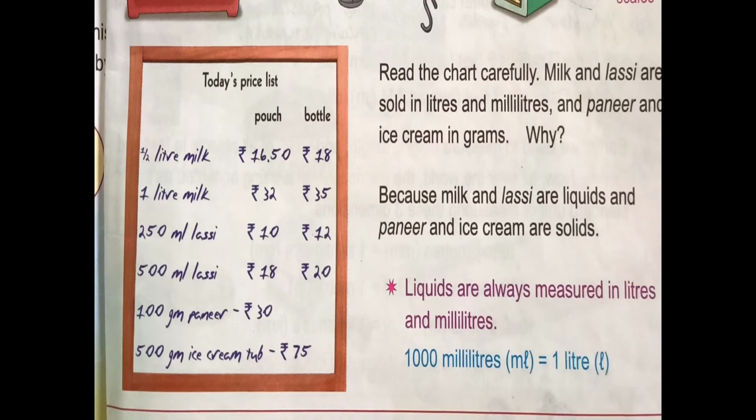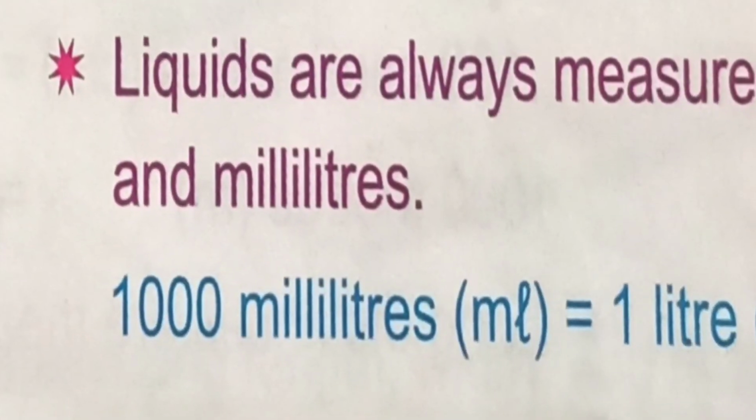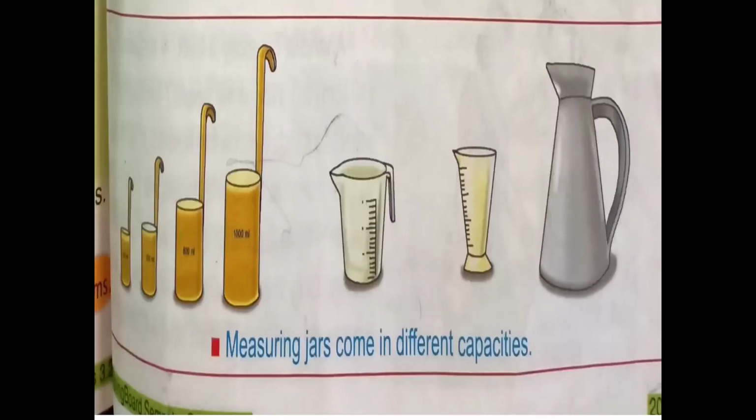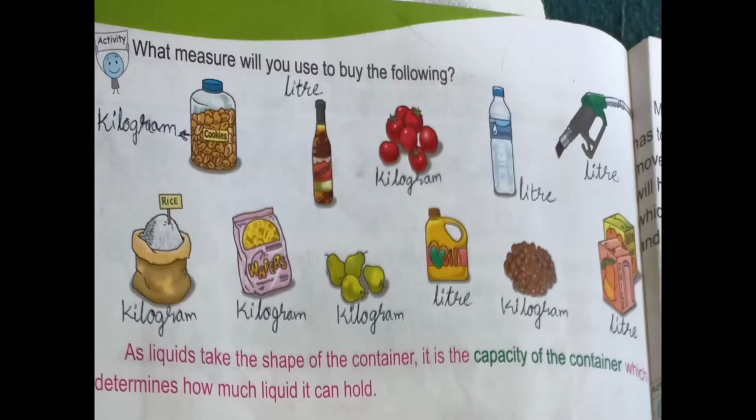Liquids are always measured in liters and milliliters. 1000 milliliters equals 1 liter. Milliliter short form is ml and liter short form is L. Understood, children? 1000 ml makes 1 liter. Understood? Milliliter short form is ml and liter short form is L. See, these are measuring jars that come in different capacities.